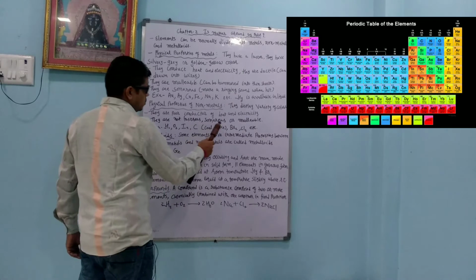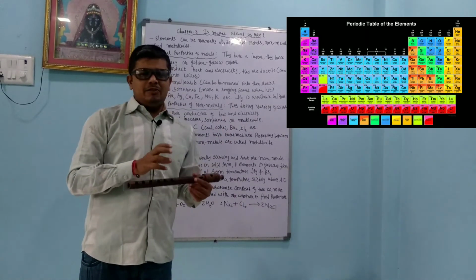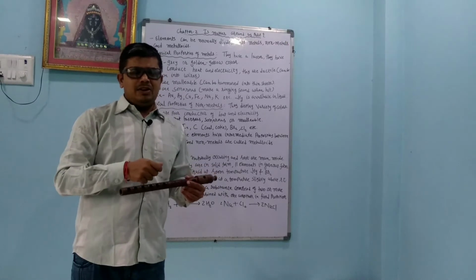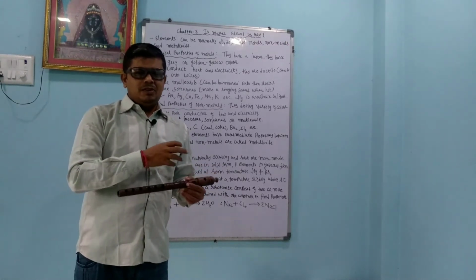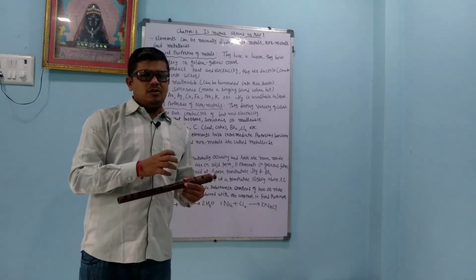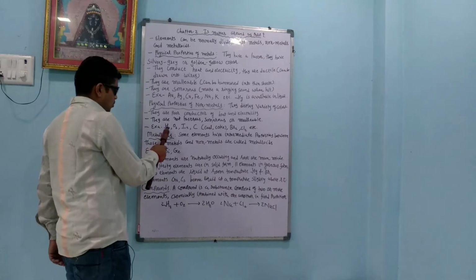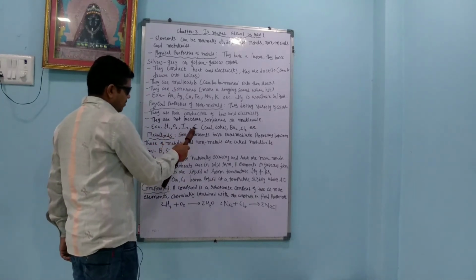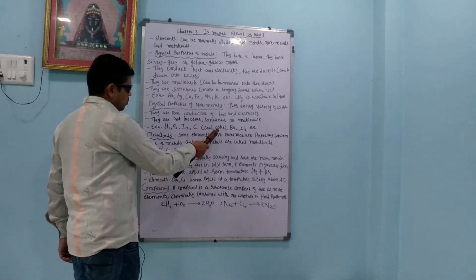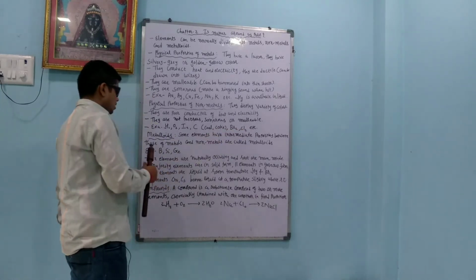They are not lustrous, sonorous or malleable. So we cannot get a different shape, or we cannot hammer it, because they do not have free electrons, and because of that many properties that metals have are not present. Example: hydrogen, oxygen, iodine, carbon. Carbon is in the form of coal or coke. Coke is the mature form of carbon, bromine, chlorine, etc.